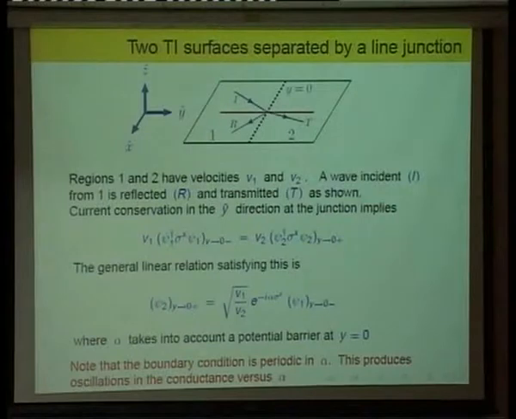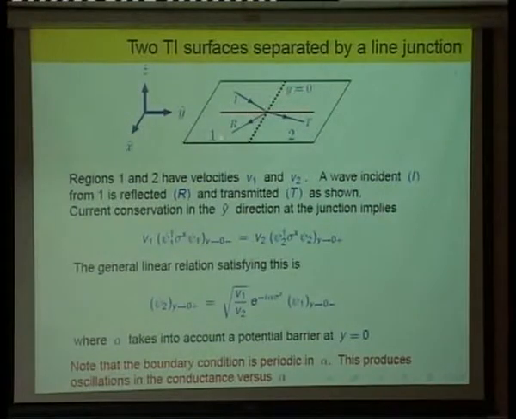Okay, so let me get on to the next thing that we worked on. Here we have two topological insulator surfaces which are separated by a junction, which is basically a line. These may be the same topological insulator material, but you might put down a barrier here, similar to what I discussed in the beginning, but now I'm just considering the thin barrier limit.